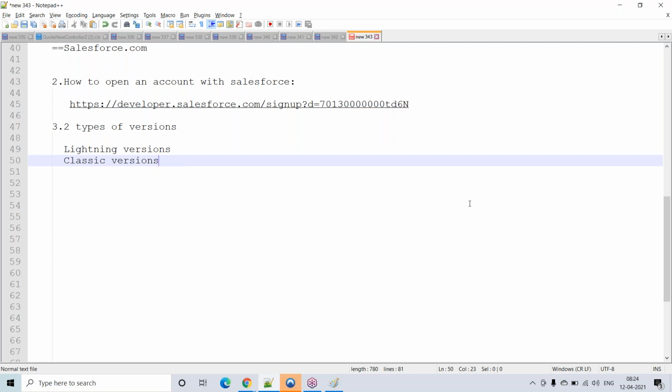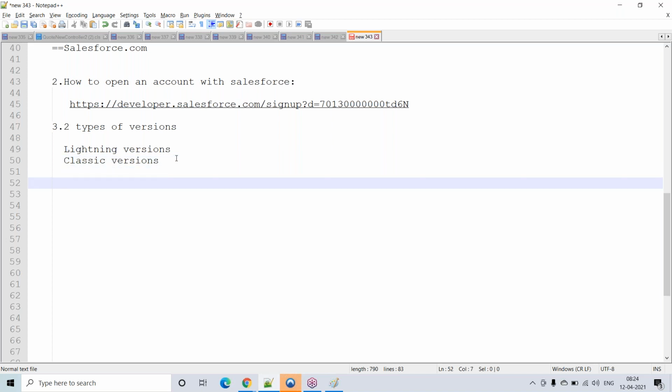Up to now, we discussed that Salesforce is a cloud computing tool, how to open a free account with Salesforce, and that there are the Lightning version and the classic version in Salesforce, right? Only these three topics we have learned.